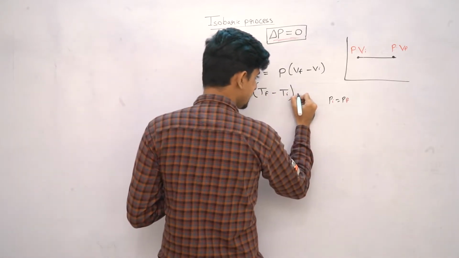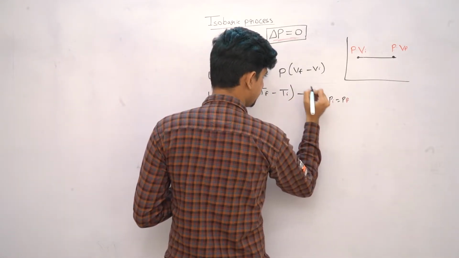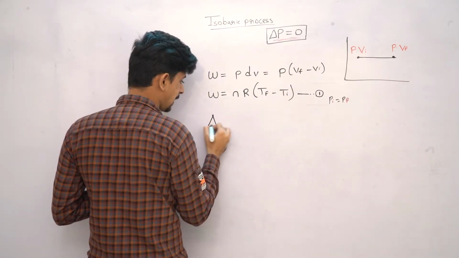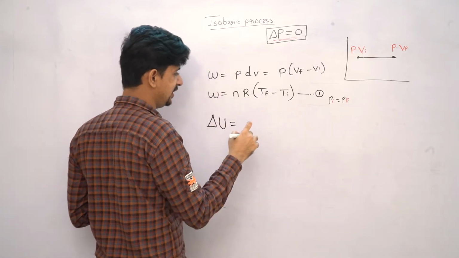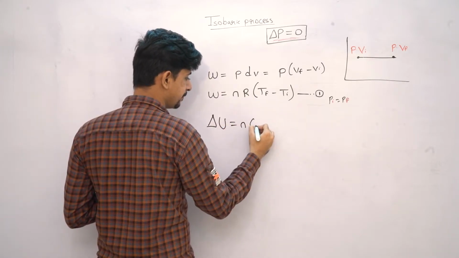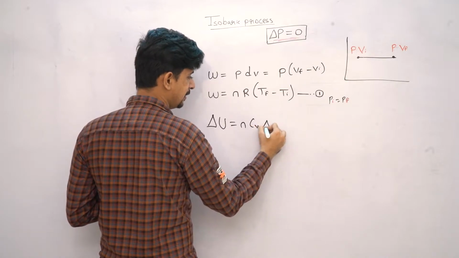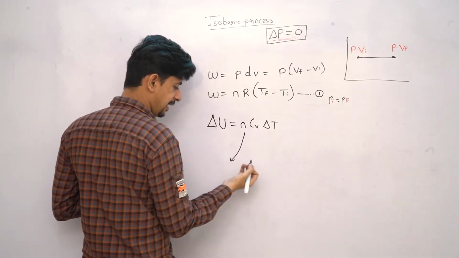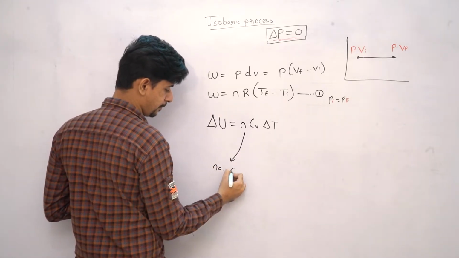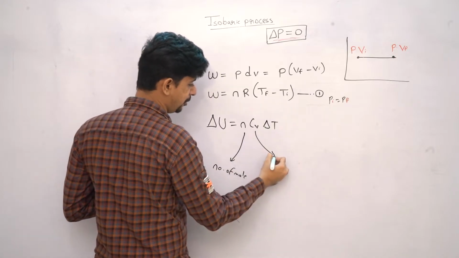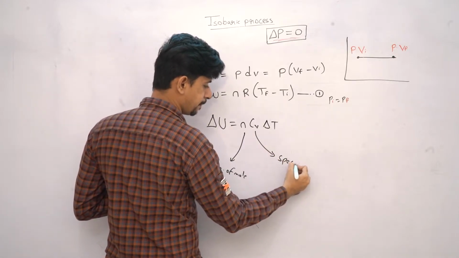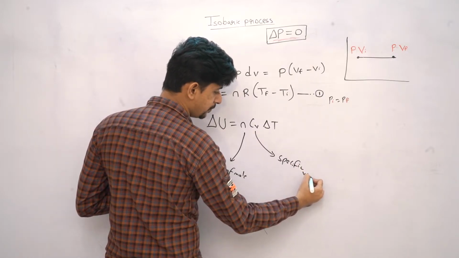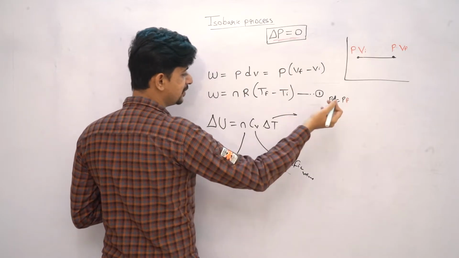So let me name this equation 1. This is my equation number 1. Also, my change in internal energy will be equal to n Cv delta T. Now what is n here? n is again number of mole. Cv we already know, this is specific heat at constant volume, Cv, and this is nothing but change in temperature, right?